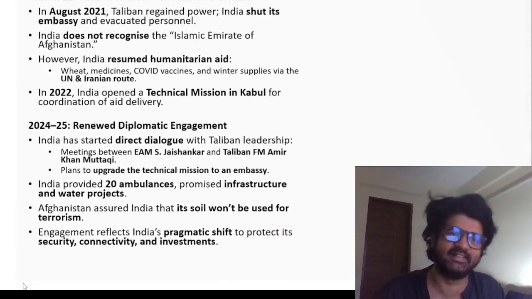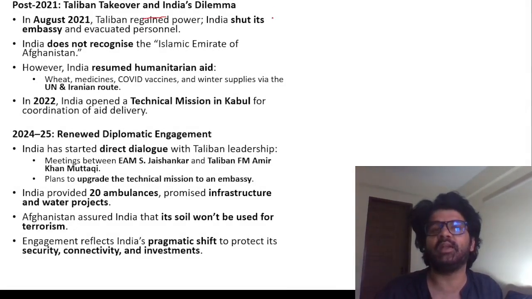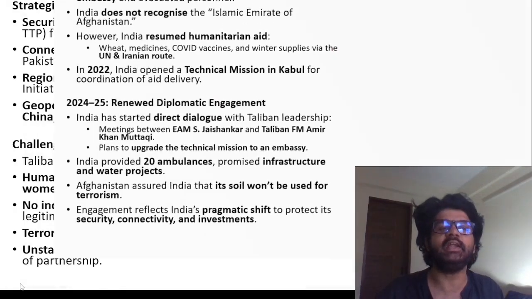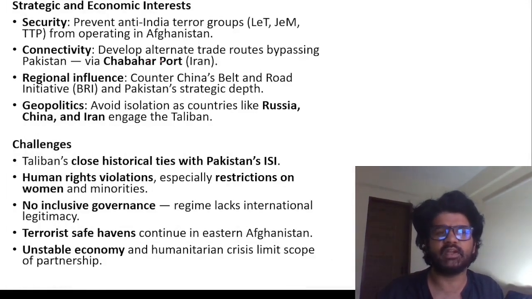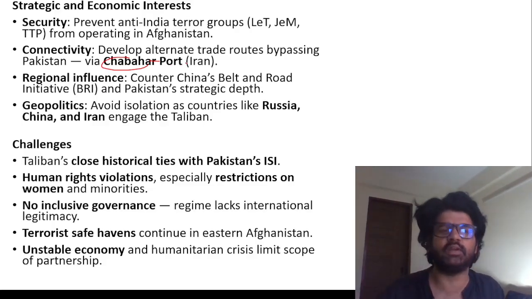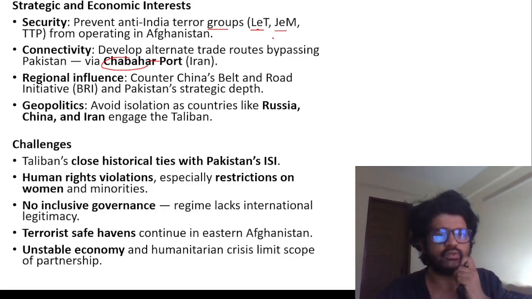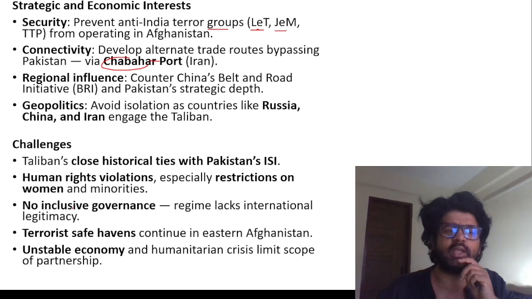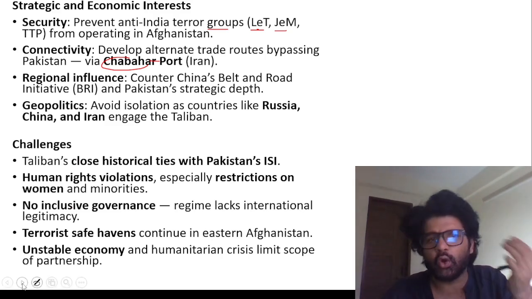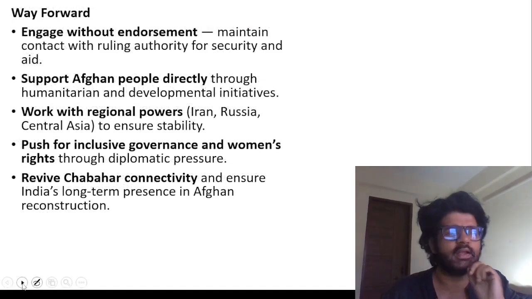So remember this. Post-2021, after the Taliban takeover, India was slow, but now India is realizing we have to engage with them, and that's what we are trying to do. Strategic and economic interests, connectivity: Chabahar port is not going anywhere. We are not able to develop it, but we need influence in Afghanistan. We cannot really let it be. It's so much at stake. Prevent anti-terror groups like Lashkar-e-Taiba and Jaish-e-Mohammed from operating in Afghanistan. So there's a lot at stake, and that's what this article is talking about. We have to engage the Taliban. It's not that we have to agree with their views and ideologies, but we have to engage them. And again, you can read it in your free time.